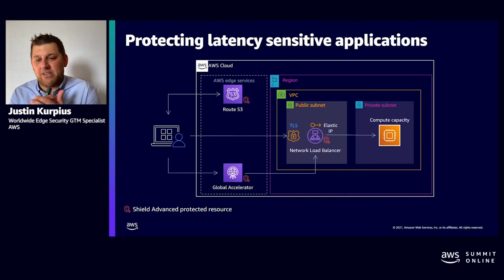When customers have a latency sensitive application, and we see this a lot in gaming, they will use Global Accelerator, add the Shield Advanced protection to it, and then bring that in, whether it's to an EIP or directly to the resource. Again, you still have some flexibility: you can run some of the traffic through Global Accelerator, which is protected by Shield Advanced, or you can go directly into the network load balancer and then have Shield Advanced on the EIP as well.